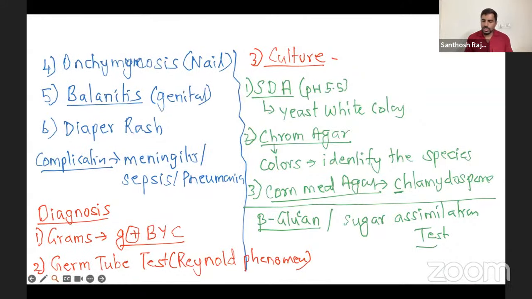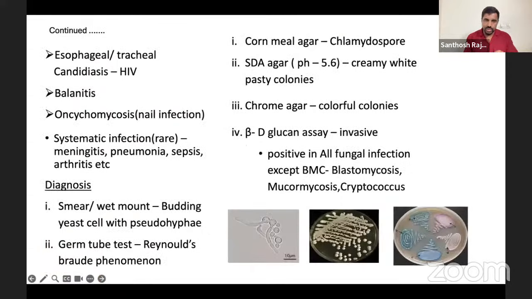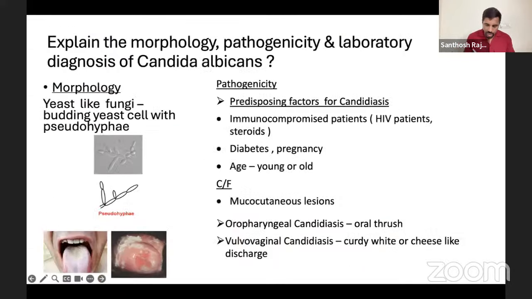Now all the explanations given here, you can check here. See this? This is the picture I was saying. This is the pseudohyphae you're seeing here, which we were talking about. And then this is the oral thrush. This is the vulvovaginal candidiasis you're seeing. Predisposing factors we just spoke, and mucocutaneous lesion.